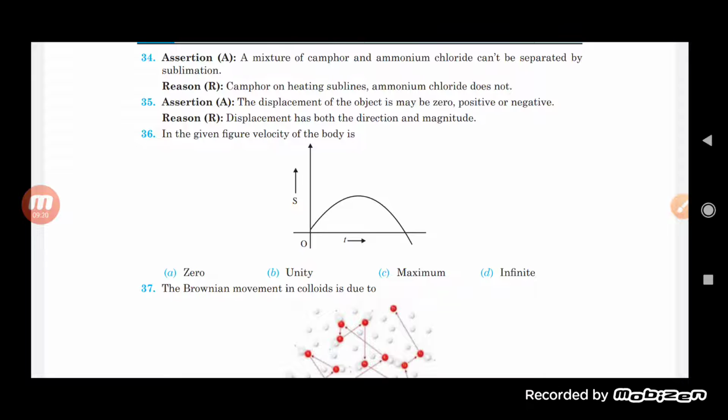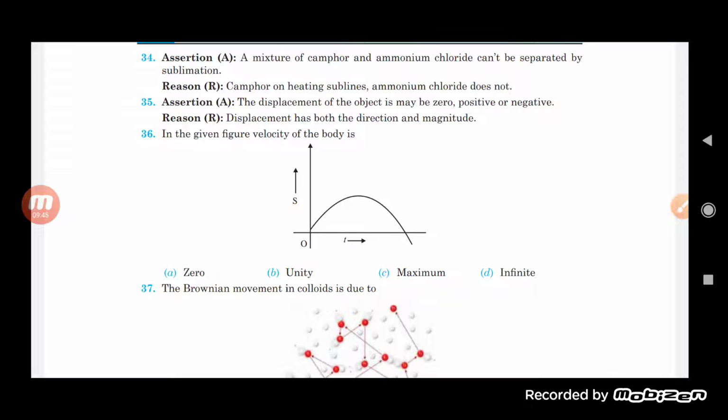The reason is that displacement has both direction and magnitude, this is also correct, but it is not the correct explanation of the assertion. So we can say here that option B will be the correct one, in which both are true but the reason is not the correct explanation of the assertion.